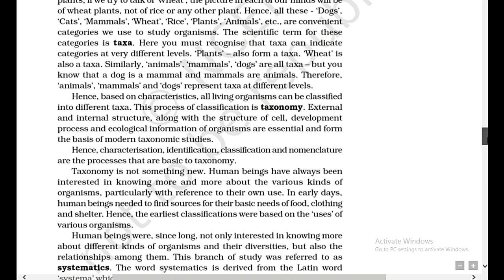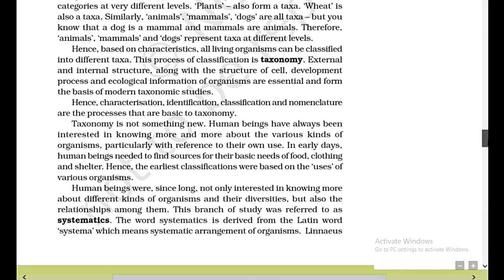The scientific term for these categories is taxa. Here you must recognize that taxa can indicate categories at very different levels. Plants also form a taxon. Wheat is also a taxon. Similarly, animals, mammals, dogs are all taxa, but you know that a dog is a mammal and mammals are animals. Therefore, animals, mammals and dogs represent taxa at different levels. Hence, based on characteristics, all living organisms can be classified into different taxa. This process of classification is taxonomy.